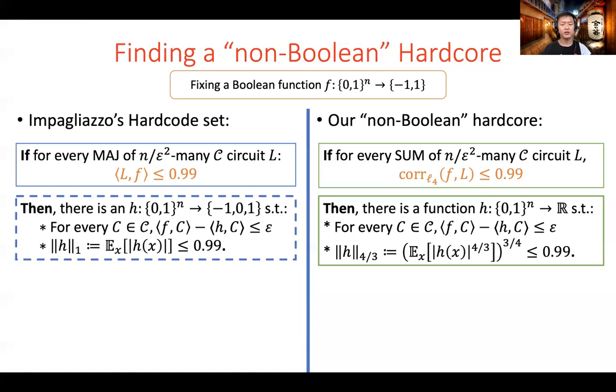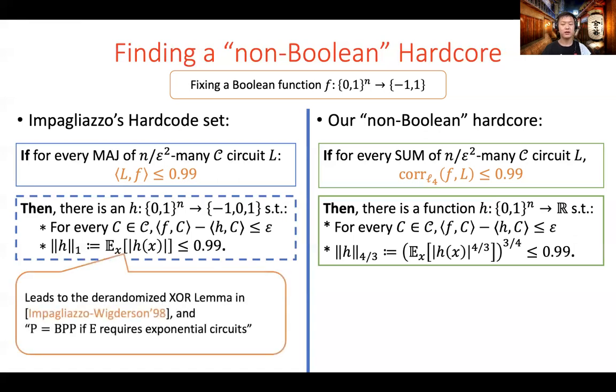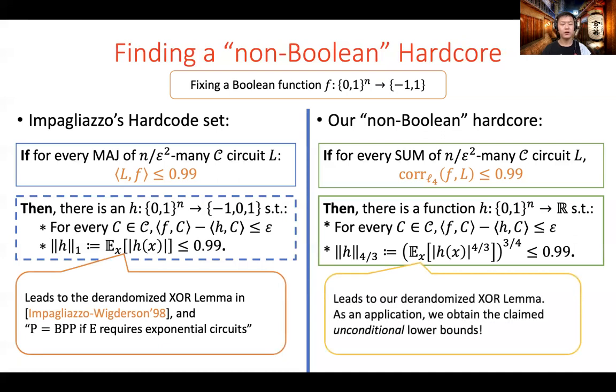Hardcore set plays an essential role in derandomizing the XOR lemma, and as an application, the derandomized XOR lemma leads to the conditional derandomization of BPP, that is, P equals BPP if E requires exponential circuits. In our case, we use the non-Boolean hardcore to prove a derandomized XOR lemma, and as applications, we obtain the unconditional average case lower bounds as we claimed.